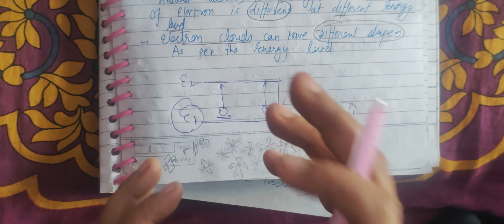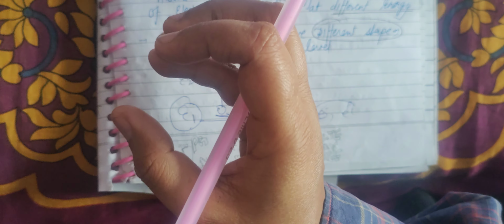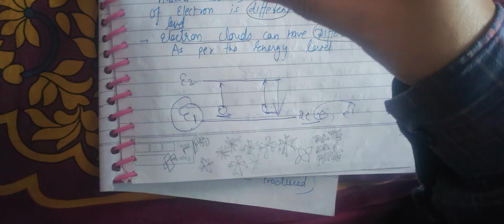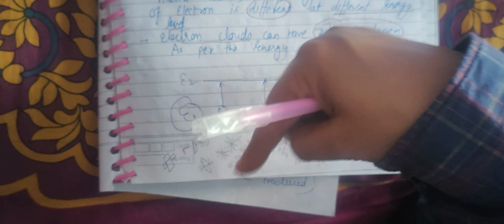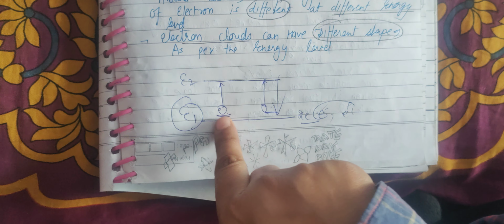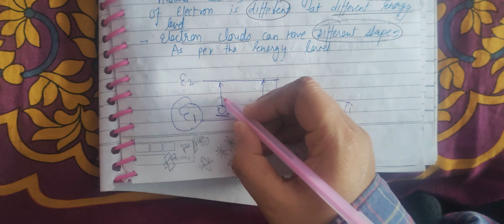In total, if you are confused, I will repeat it again. Listen, electrons are not moving in circles. They have different locations and different paths, so their path is not exactly circular. When they go from lower energy to higher energy and from higher to lower, they gain and release some energy.